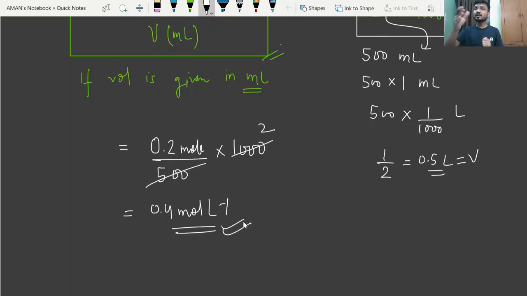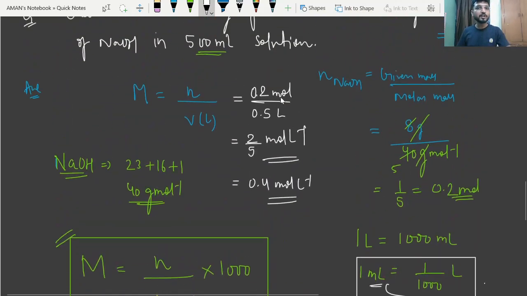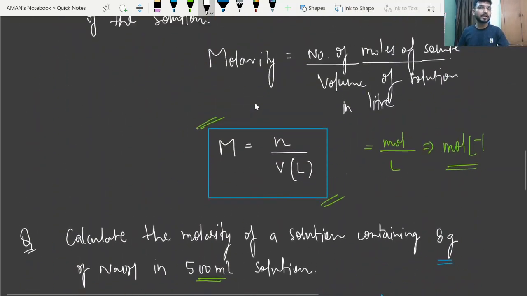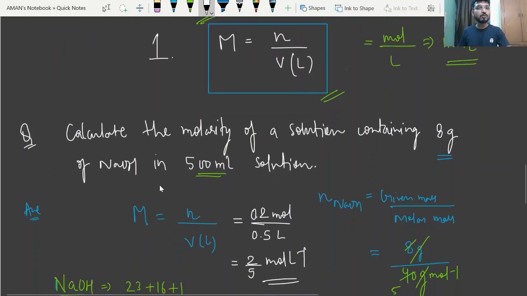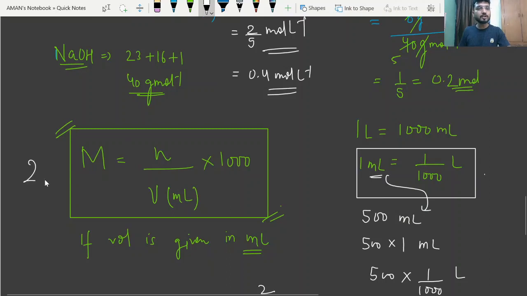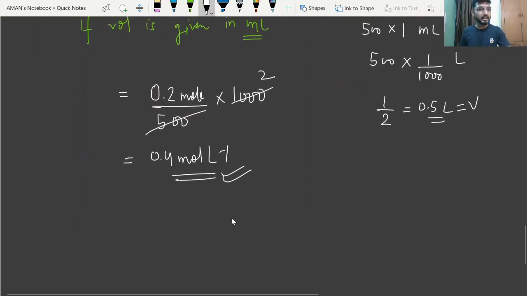Whenever you multiply by 1000, it means you have already converted this into liter. So your unit will remain the same, that is mole per liter. Whether you use the first formula or the second, the unit will remain the same, mole per liter, right?